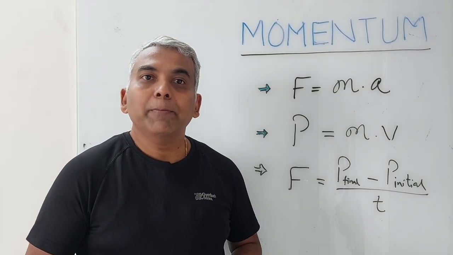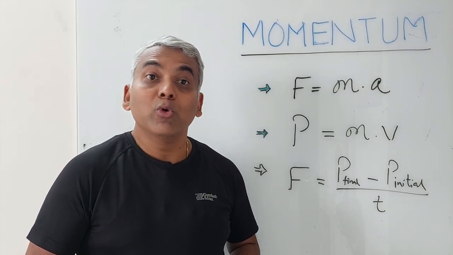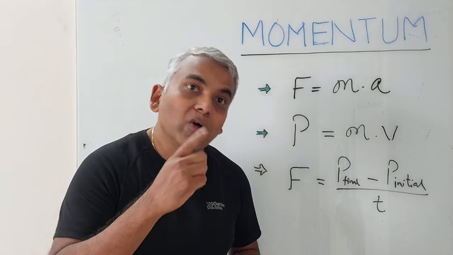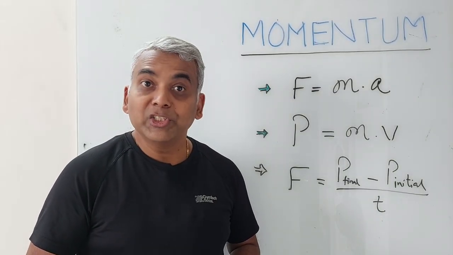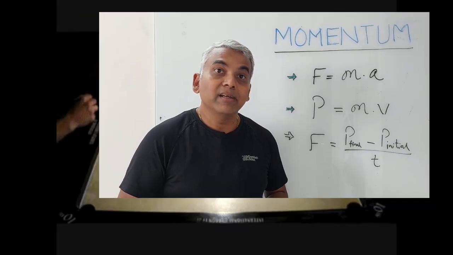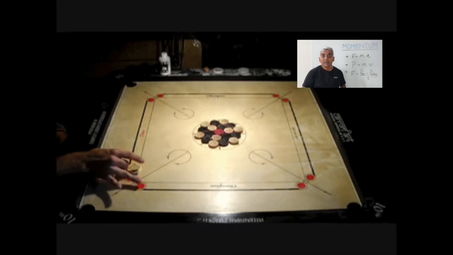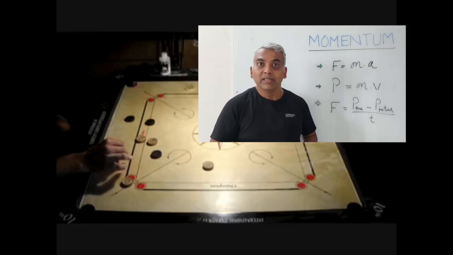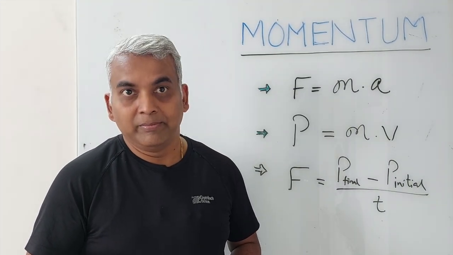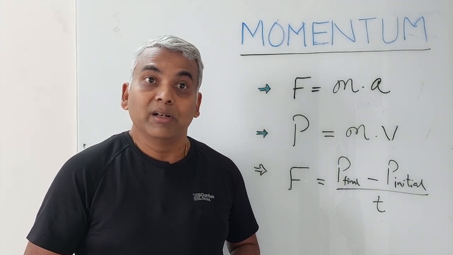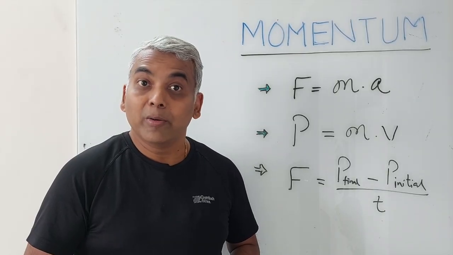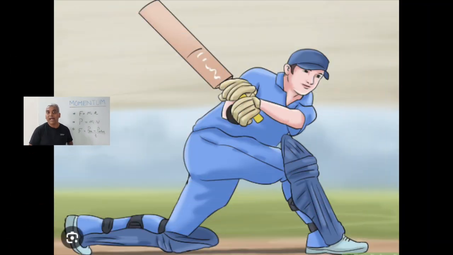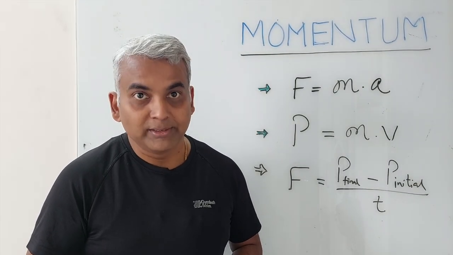Now, we will study interaction between two objects where at least one of the objects is in motion. Consider an example of striking a coin with the striker in a game of carom. In this case, the striker is in motion and the coin is stationary. Now consider another example where a cricketer or a batsman hits the ball with a bat. Here, both bat and the ball are in motion.